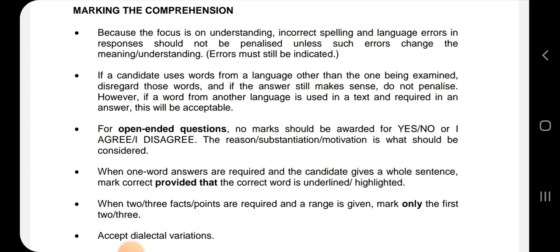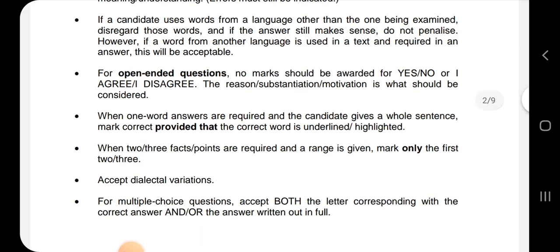Okay, for open-ended questions, no marks should be awarded for yes or no, or I agree or disagree. The reason, substantiation, motivation is what should be considered. When one-word answers are required and the candidate gives a whole sentence, mark correct provided that the correct word is underlined or highlighted. So if you want to write a sentence, highlight the correct word.